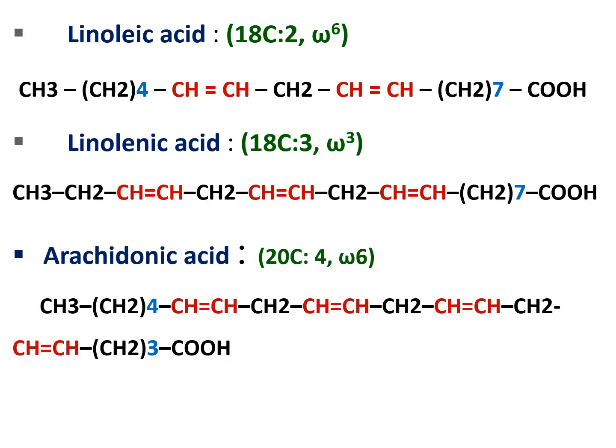We have three examples for polyunsaturated fatty acids. They are called linoleic, linolenic, and arachidonic. The linoleic contains 18 carbons, linolenic contains 18 carbons, and arachidonic acid contains 20 carbons. So 18, 18, 20 carbons. They contain two double bonds, three double bonds, four double bonds.